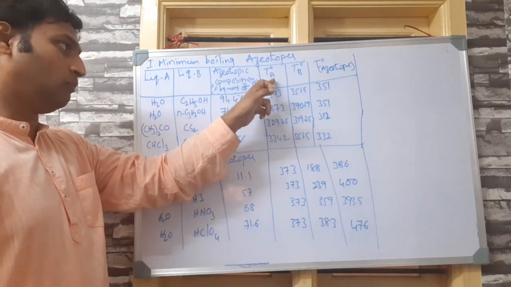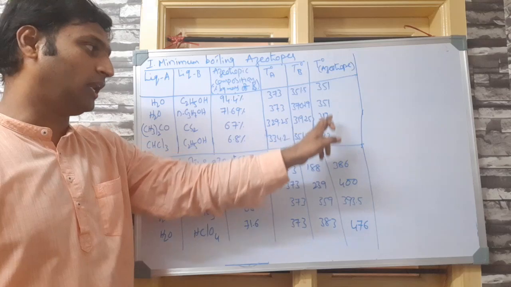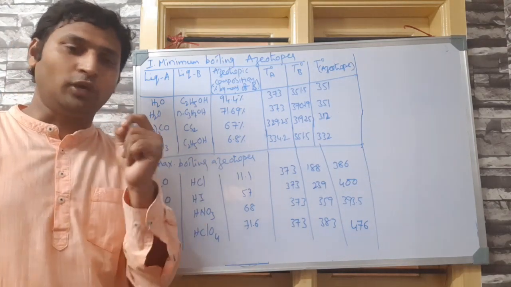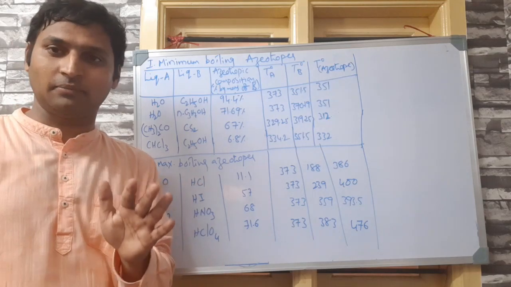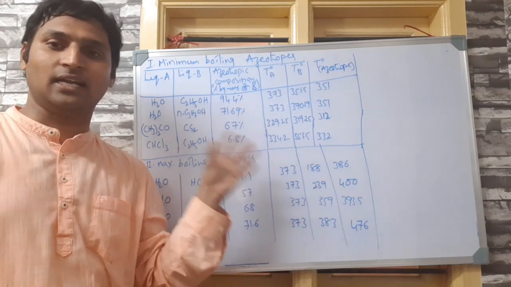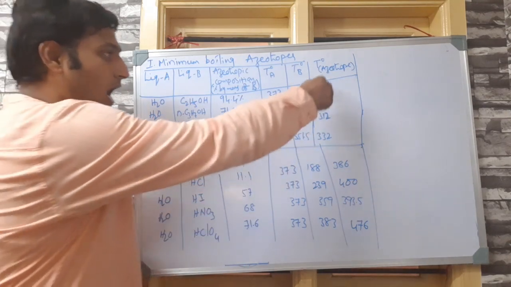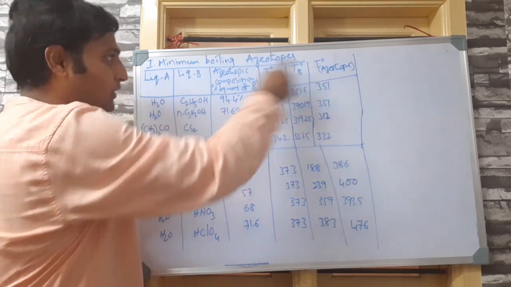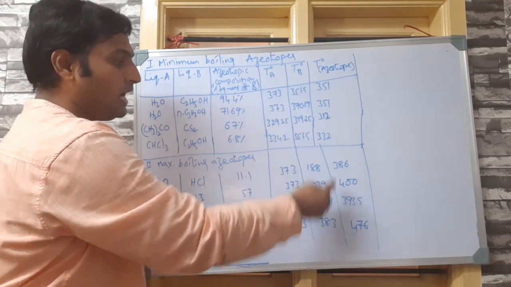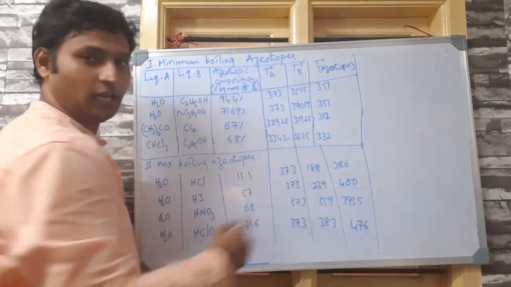What will be the boiling point of pure liquid A, what will be the boiling point of pure liquid B, and what will be the boiling point of the azeotrope. Experimentally determined values. If you remember one example each for the board exam, that is enough, and there is nothing to memorize here. Just for your curiosity and understanding, I have given you all these examples. Okay. Now you can notice all these boiling points for minimum boiling azeotropes will be lesser than these two values, and all the boiling points for maximum boiling azeotropes will be greater than these two values.